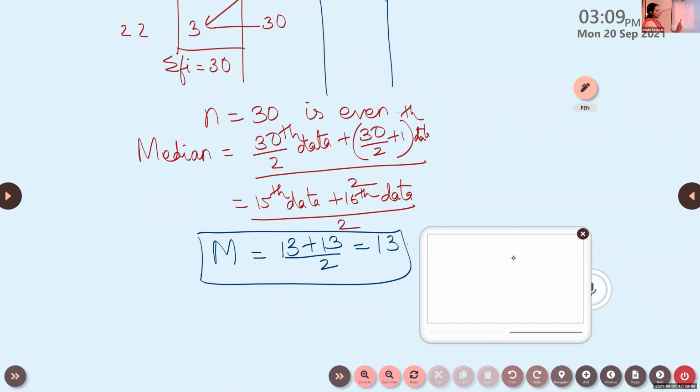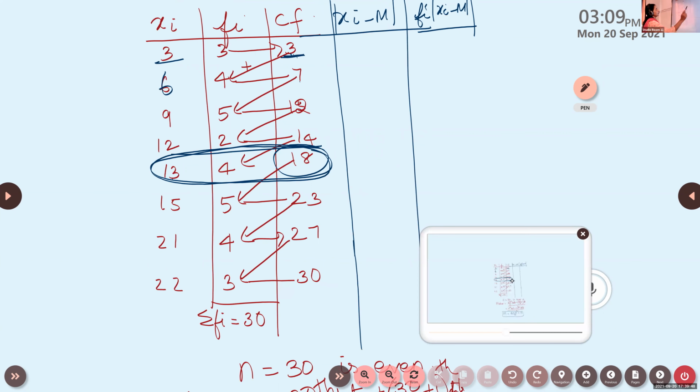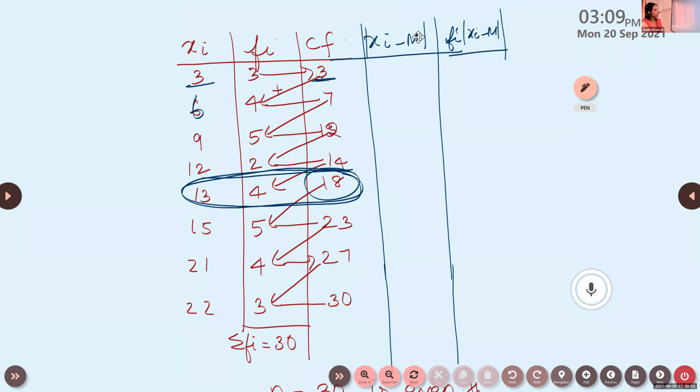You completed that one, children? You calculated this part? So what is xi minus m? Xi median, we got this is 13, isn't it? So it is 10. Am I correct, Naureen? Xi minus m, 7, 4, 1, 0, 2. Again, if you take 21, this one will be 8. The next one is 9.